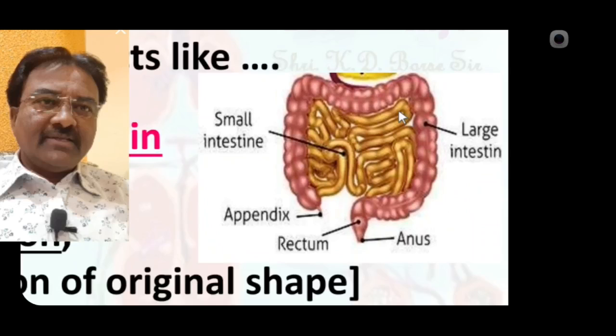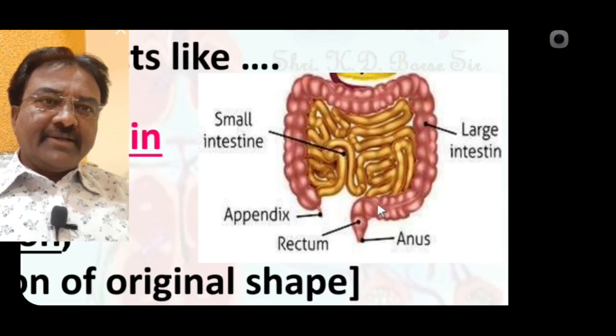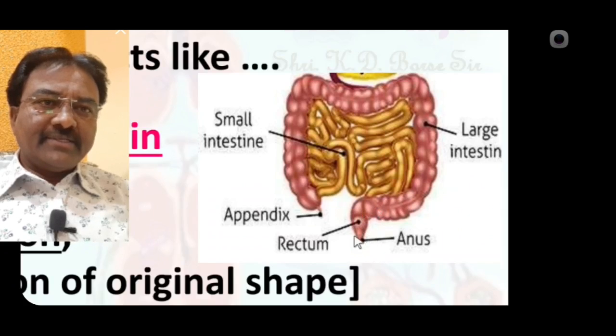Here we see a diagrammatic representation. This is the large intestinal part. Due to constipation, the person suffers difficulty of defecation, meaning the waste matter is stored in the rectum as well as the large intestinal part. This waste matter is very hard, and a small quantity is removed from the anus.